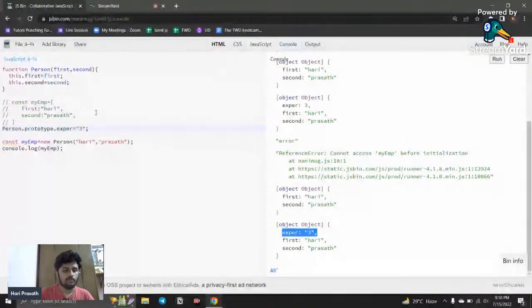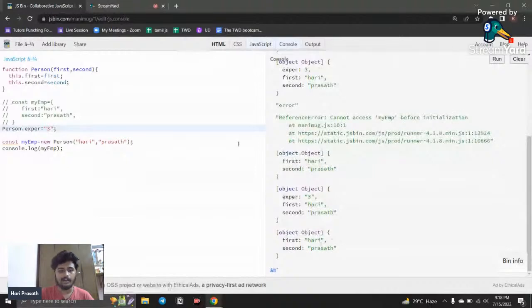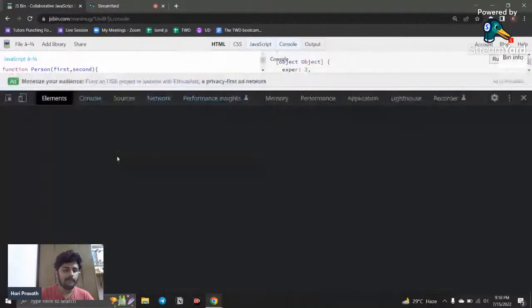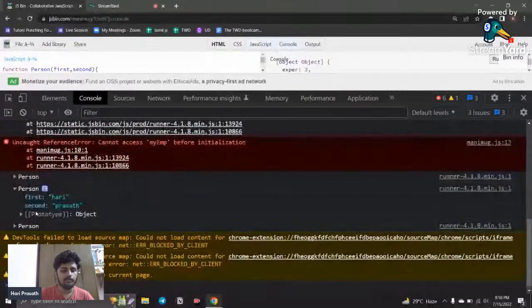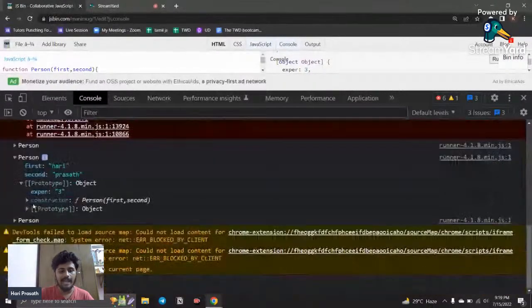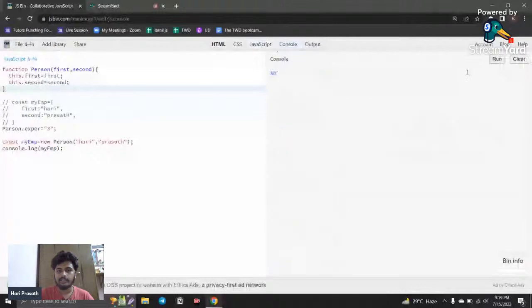So now, before adding the prototype, if I run this, you can see it doesn't get added, right? If I click inspect and check my console, here you can see the person object is there. Inside that prototype you can check expr is added, but it will not be displayed here. Okay, so this is the old one, so I'm just going to clear this.